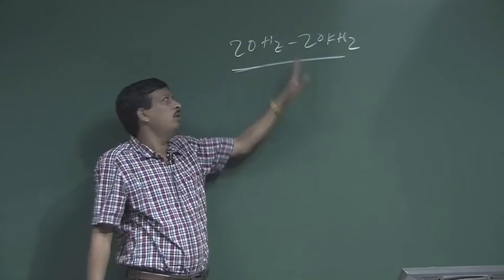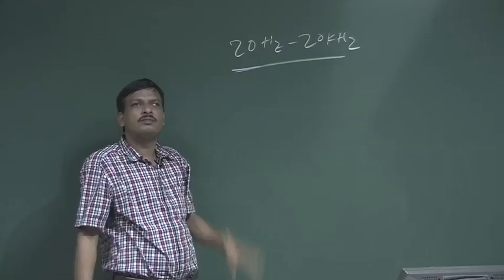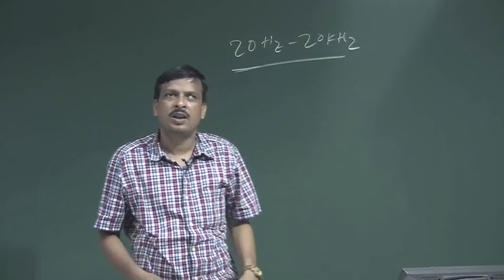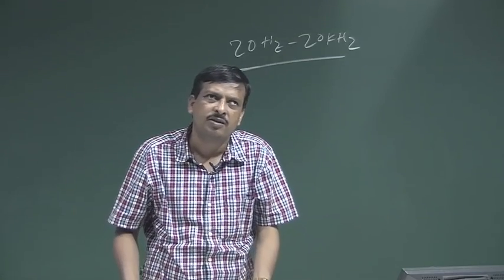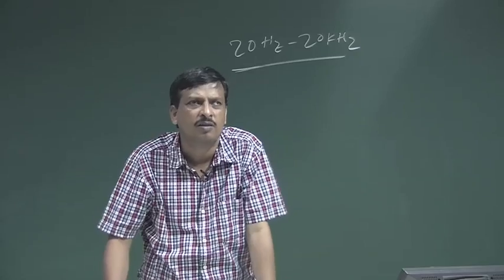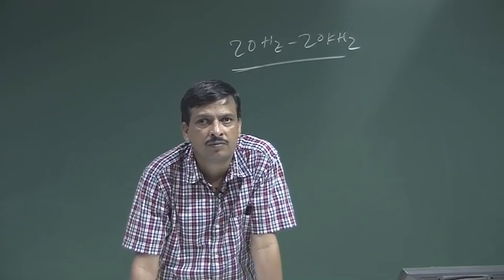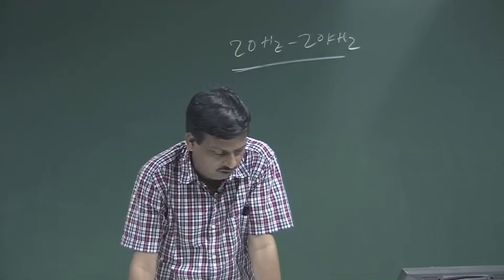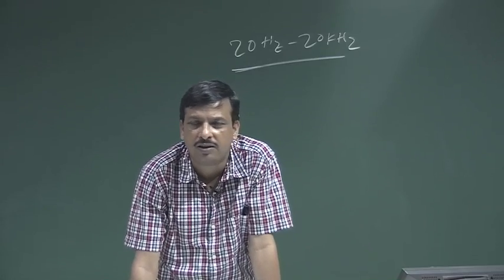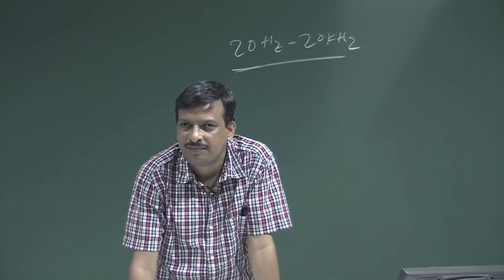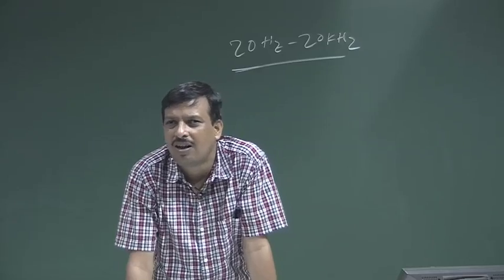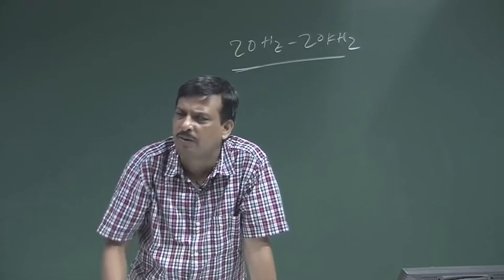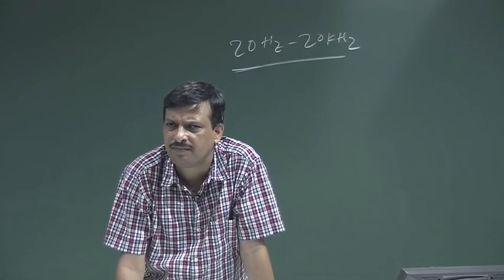Now, above 20 kilohertz, what is that sound wave called? Ultrasonic. That means I cannot hear that sound, but the mechanical body is vibrating.